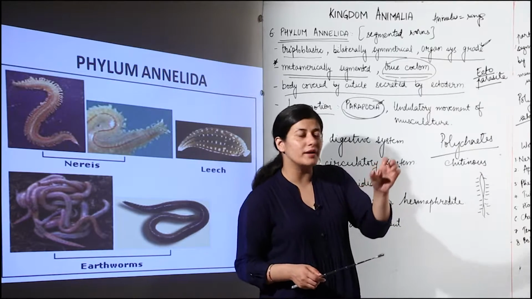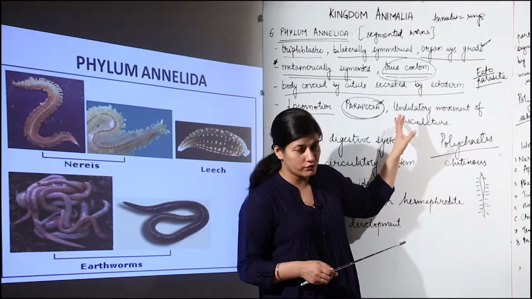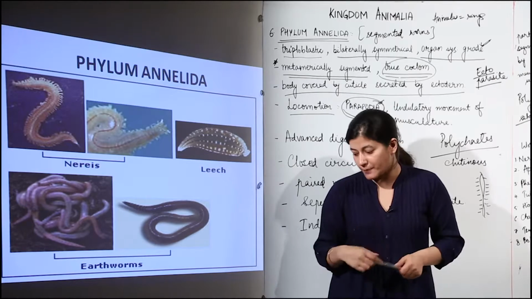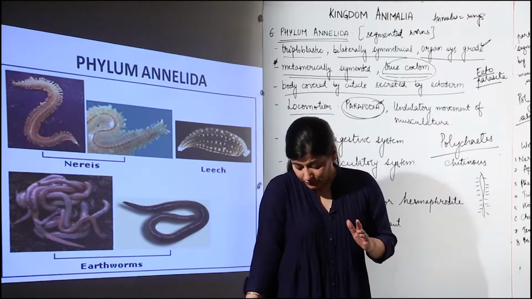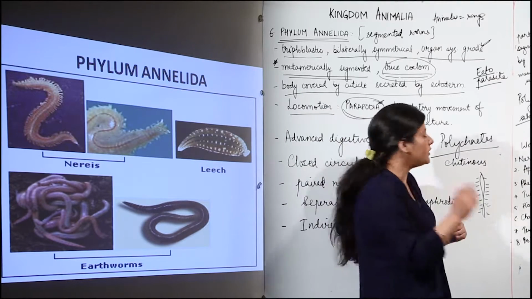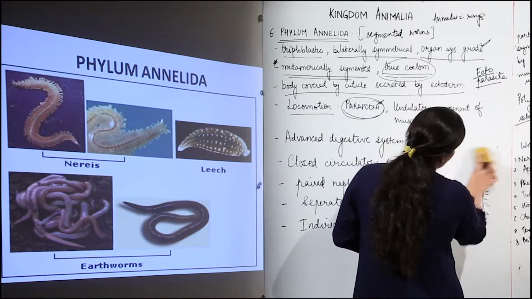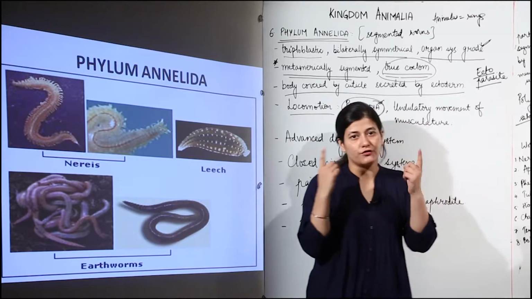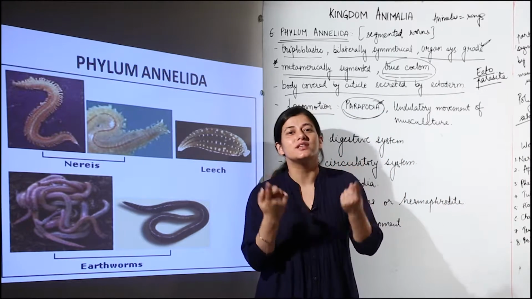How do they do movement? They do movement by undulatory movement of musculature. The locomotion would be brought about by that movement which is brought about by the musculature. Now in the case of earthworm also, you won't find parapodia. Here also you would find the musculature which is bringing about the movement. Now we need to talk about that. Now how does that take place? The arrangement of muscles in the body is such that there is a layer of longitudinal muscles and there is a layer of circular muscles.